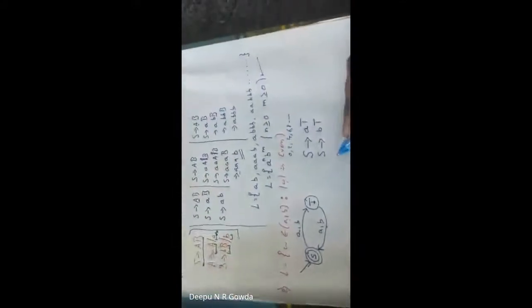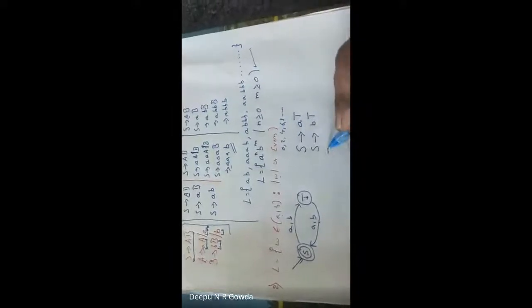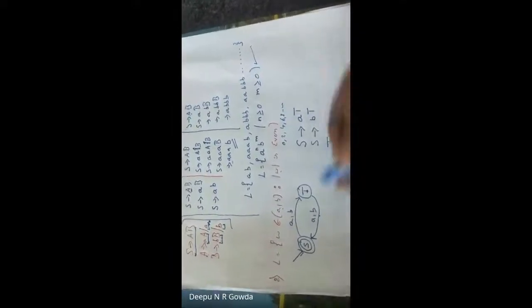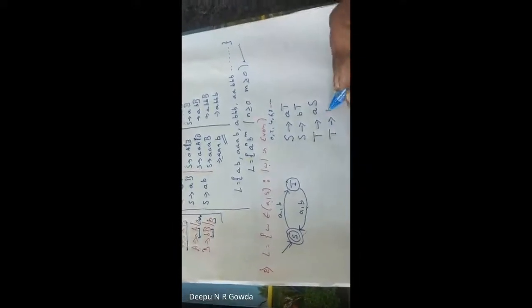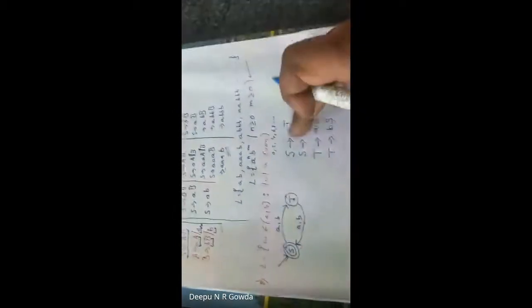Okay, now let me go with T. If I use A in T, where am I going? I'm going to S. So I write it as AS. Clear? Again, if I use T, if I use symbol B, where am I going? I'm going to S. So I write it as BS. Is that clear, guys? Okay, now this is a continuation.